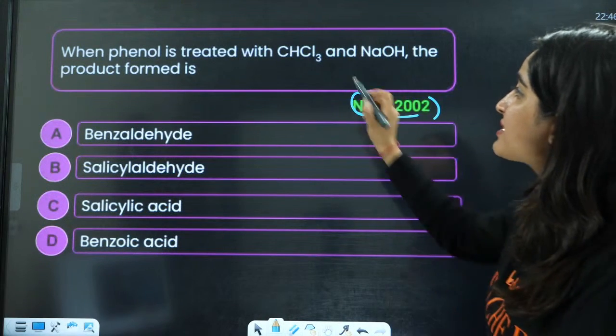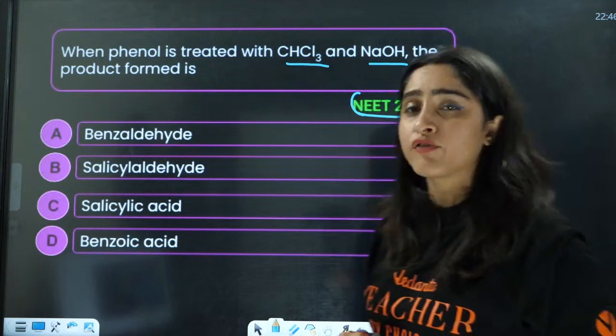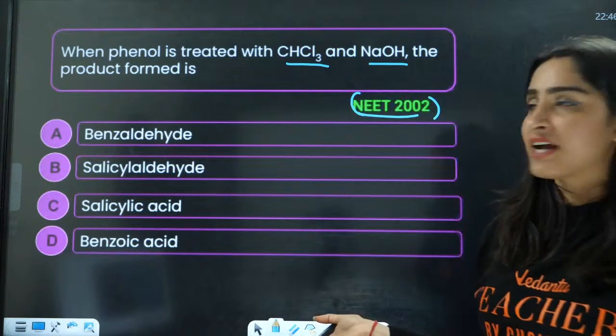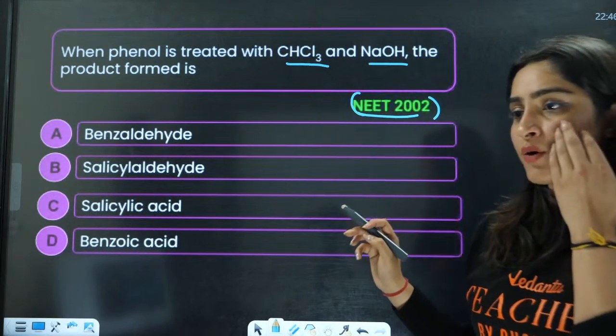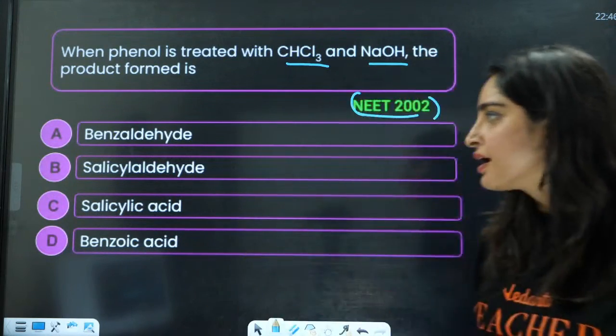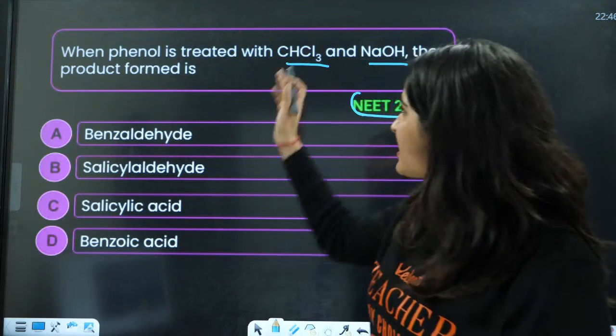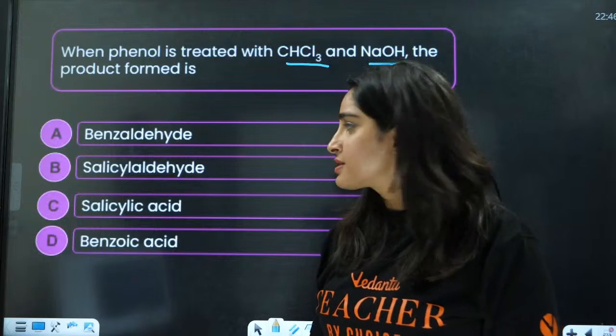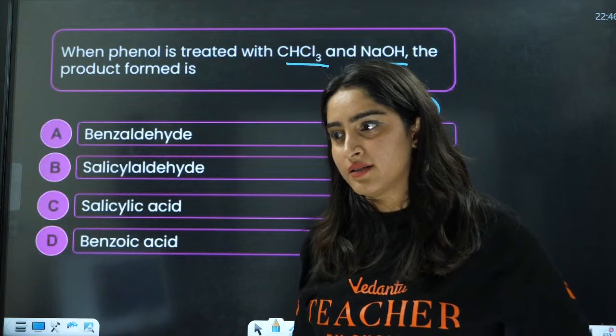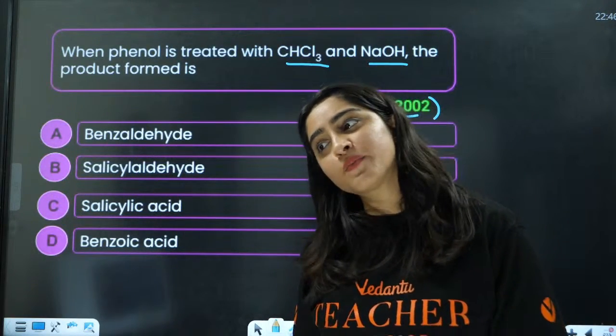Next question is the 2002 question. When phenol is treated with CHCl3 and NaOH, the product formed is. Again, very simple reaction. I am not going to give time on this. CHCl3 and NaOH, what is the product? Salicylic acid. Salicylic acid is the product formed.